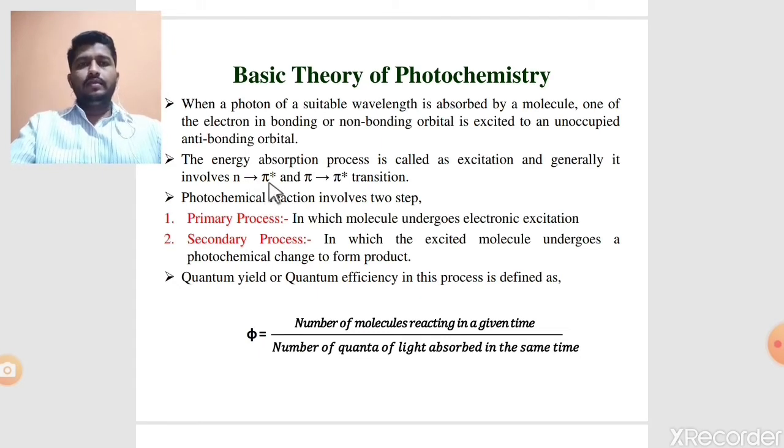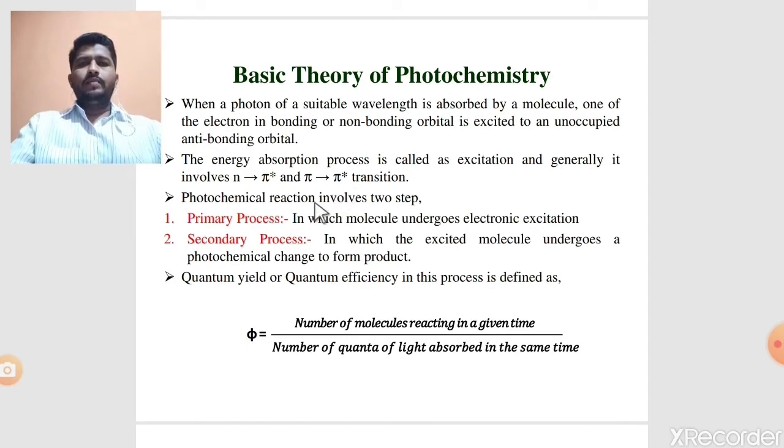Number one is n to pi star and pi to pi star. It means that by absorption of light radiation, the electron present in the non-bonded molecular orbital is excited to the antibonding pi star molecular orbital. The same way, pi electrons are excited to the corresponding pi star antibonding molecular orbital.